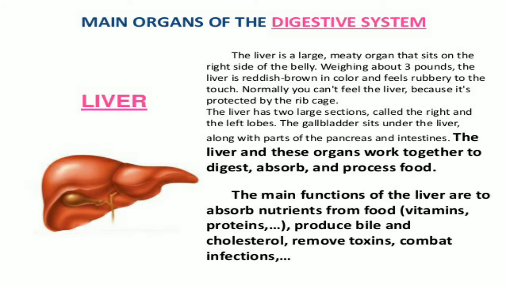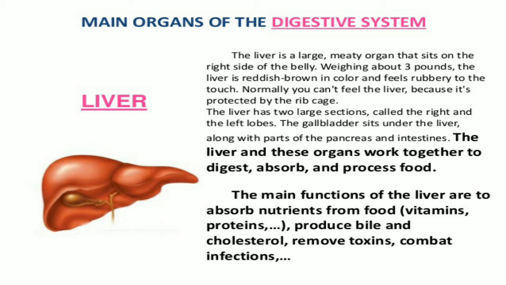Then the main organ of the digestive system is the liver. Here we can see a photograph of the liver. The liver is a large organ that sits on the right side of the belly, weighing about 3 pounds.